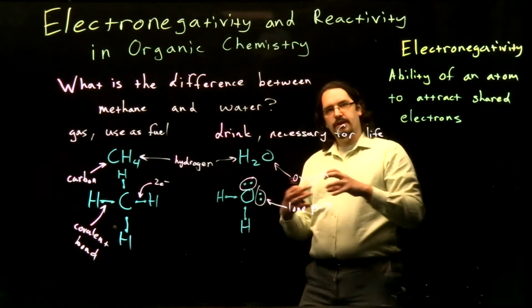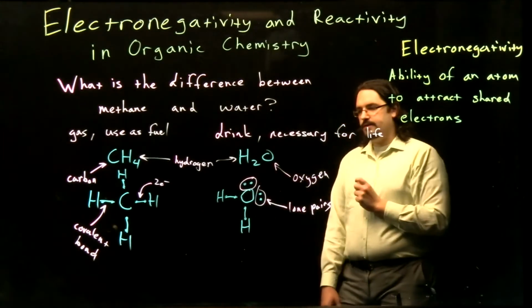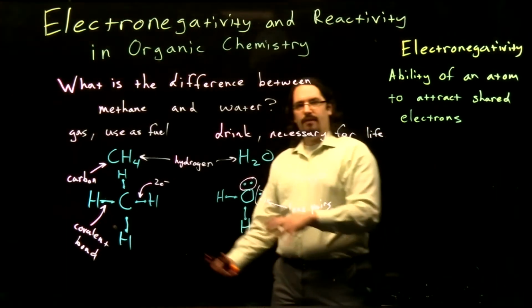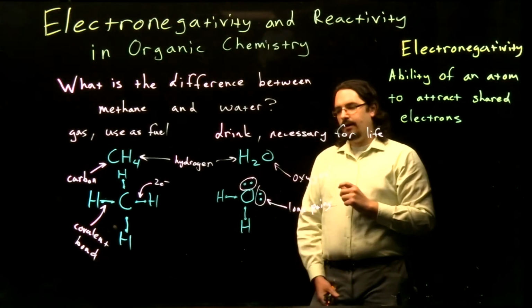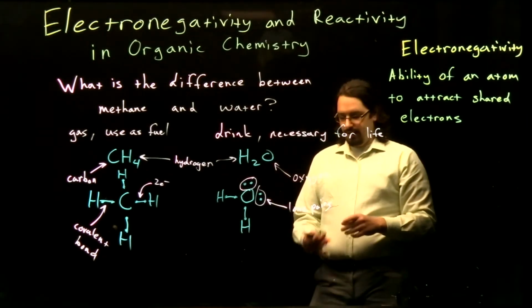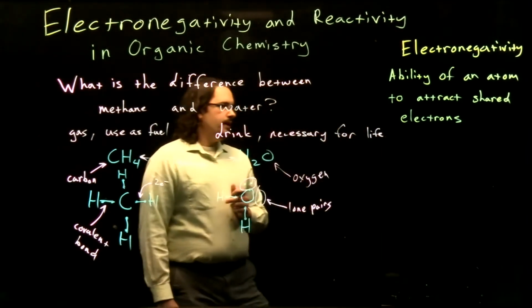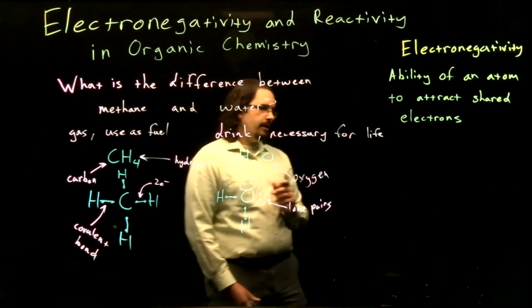Our atoms are essentially pulling on those electrons, and the strength of that pull relates to the electronegativity of our atoms. If you have a more electronegative atom, it's going to pull those electrons closer towards itself and away from the less electronegative atom.